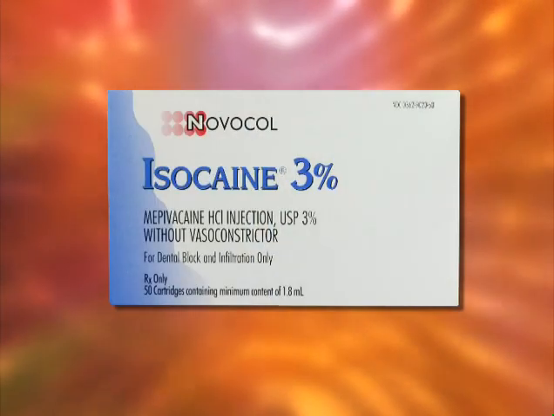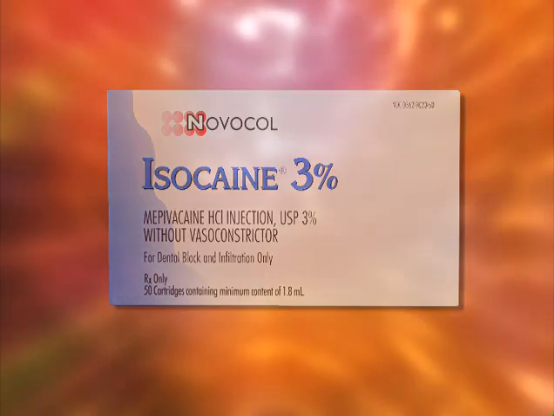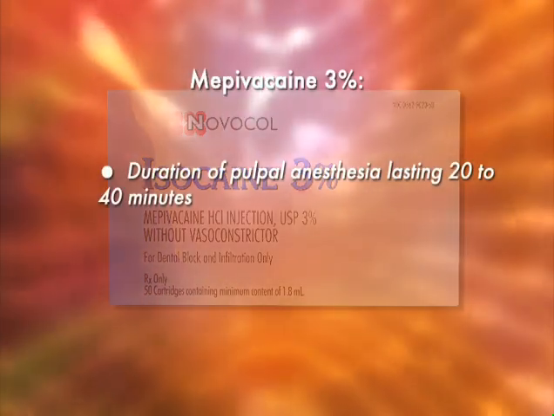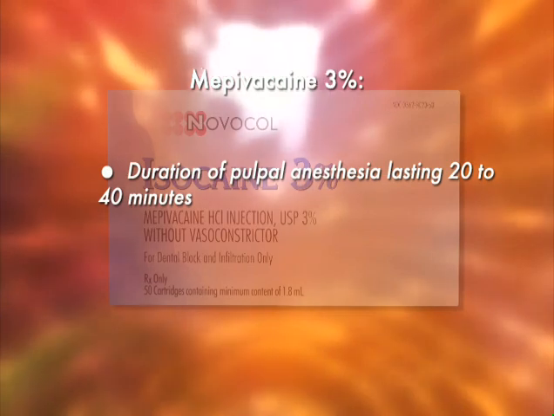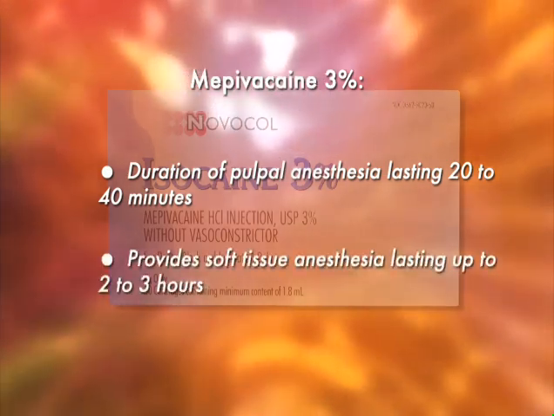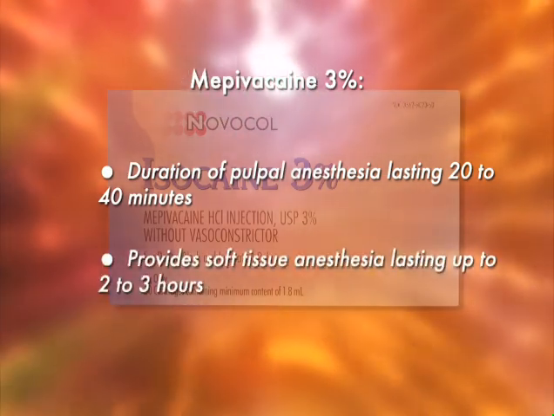Short-acting local anesthetics provide pulpal anesthesia lasting for approximately 30 minutes. The one drug in this category is Mepivacaine 3%. This drug provides pulpal anesthesia lasting from between 20 to 40 minutes and soft tissue anesthesia lasting anywhere from 2 to 3 hours.